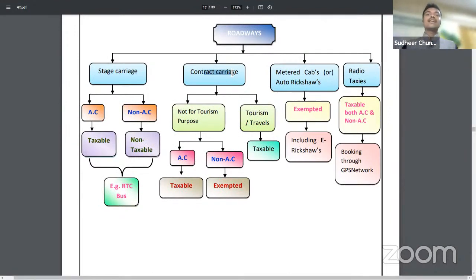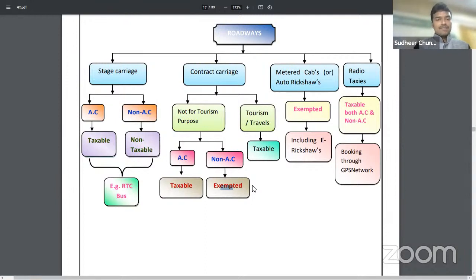Next, contract carriage. That means I have booked a car to go from Vijayawada to Tirupati. That is called contract carriage. Contract carriage, tourism and travels, AC or non-AC, always taxable. Non-tourism purpose means my friend has given his car on rent to me. It is not his business generally, but due to friendship he has given, and I am paying him 5,000 rent. Is it chargeable? If it is AC, it will be taxable. If it is non-AC, it will be exempted. So if it is not for tourism purpose, AC will be taxable, non-AC will be exempted.